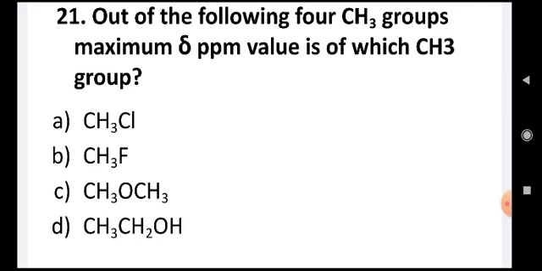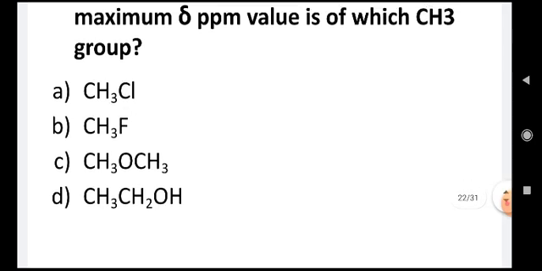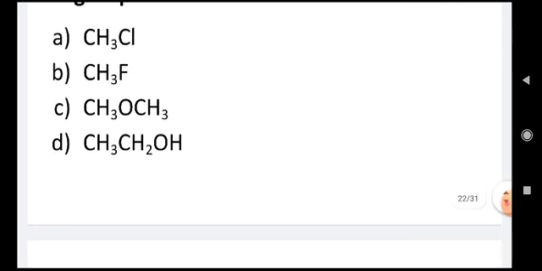Now the CH3 which is attached to fluorine will have the least shielding, and hence the delta value will be highest. So in CH3F, the CH3 group will have the highest delta value as compared to the CH3 groups of the other compounds. The correct answer is B.